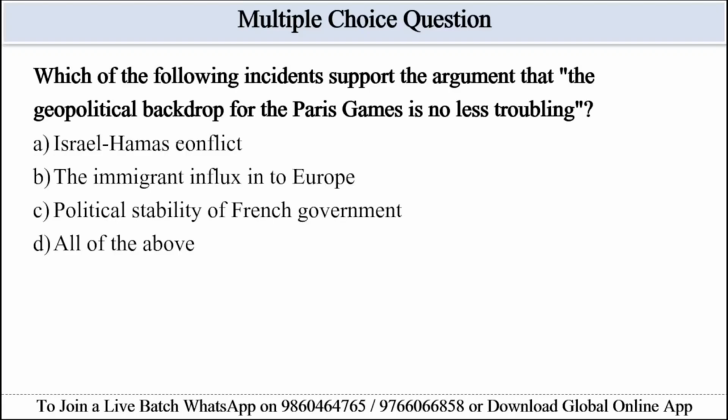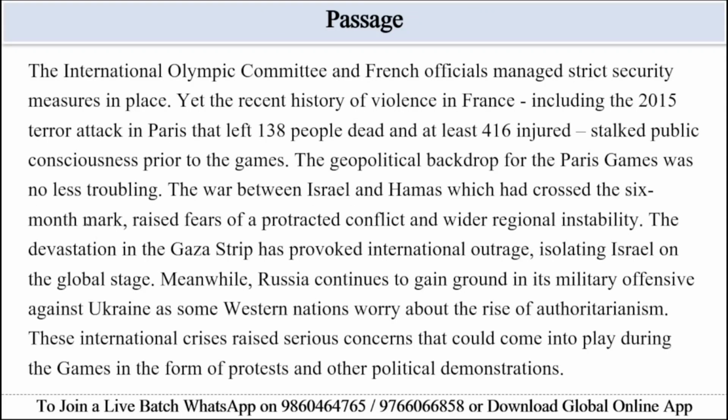Which of the following incidents supports the argument that the geopolitical backdrop of the Paris Games is no less troubling? So you need to identify which of the given options are mentioned in the passage as examples of troubling geopolitical situations. We can find the evidence in the second paragraph of this passage. The second paragraph is dedicated to this, explicitly mentioning the war between Israel and Hamas, and Russia continuing to gain ground in its military offensive against Ukraine.